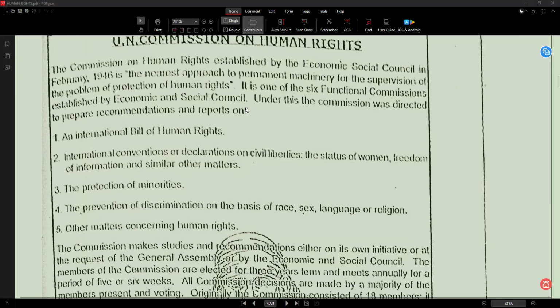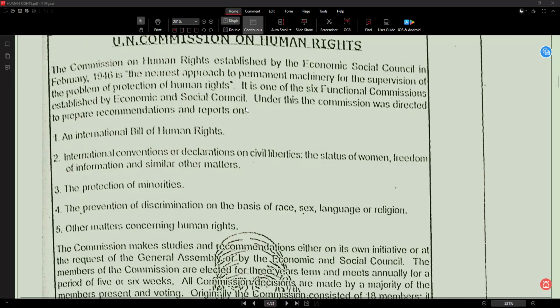So what does it mean? One of the 6 means one among 6 groups. Functional commission means committees formed for specific functions. Established means created. Economic and Social Council, so it is talking about the UN body.